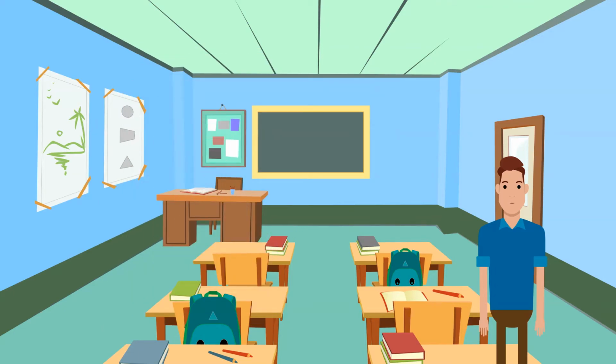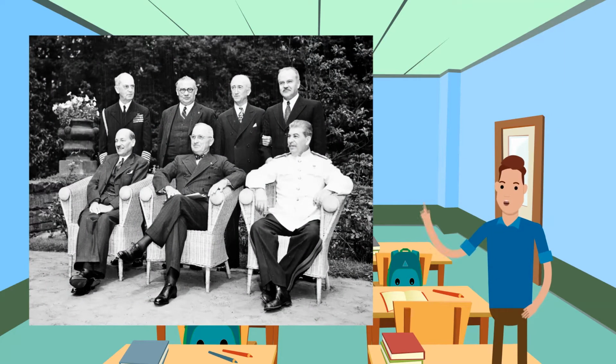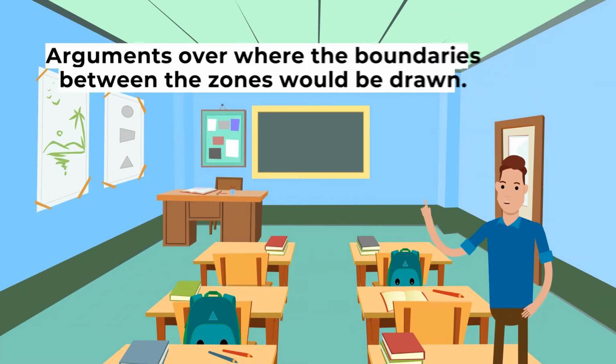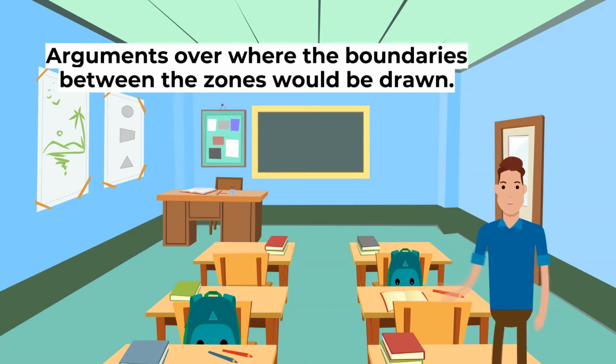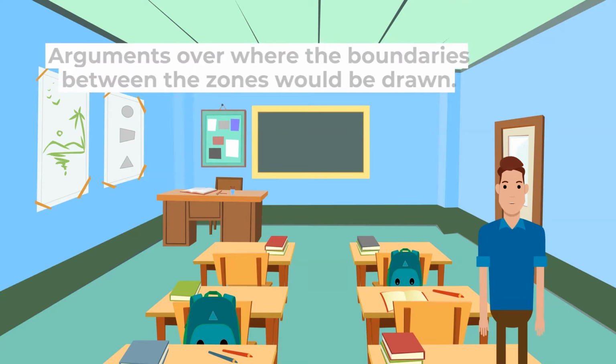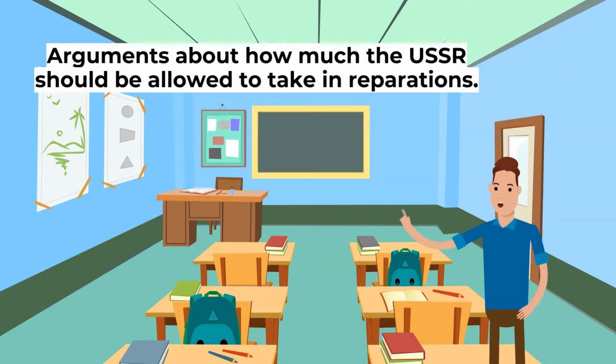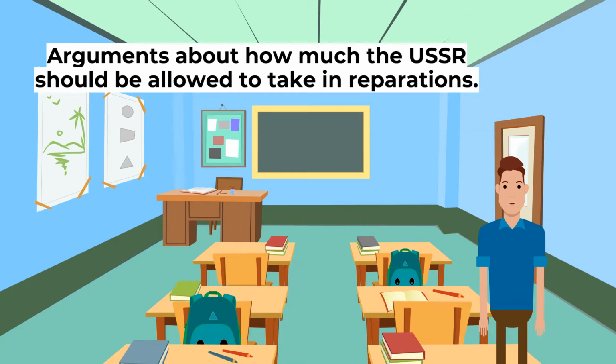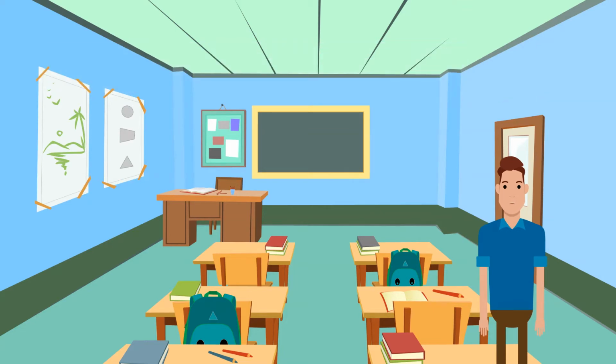Now let's look at Potsdam. The participants were Churchill, replaced midway by Attlee, Truman and Stalin. There were arguments over where the boundaries between the zones would be drawn. There were arguments about how much the USSR should be allowed to take in reparations. It was agreed that the Soviets could take whatever they wanted from Soviet-controlled zones and 10% from the Western zones.